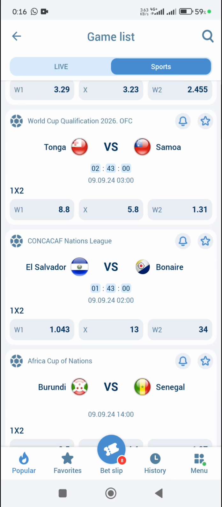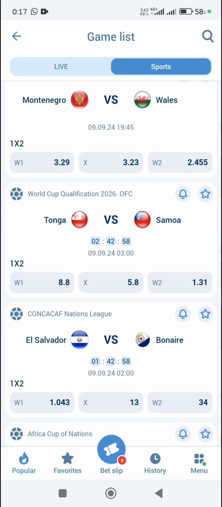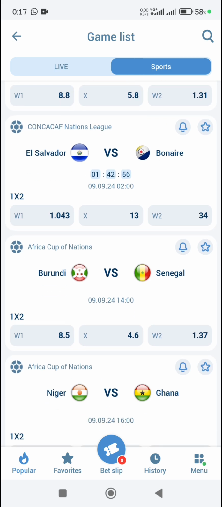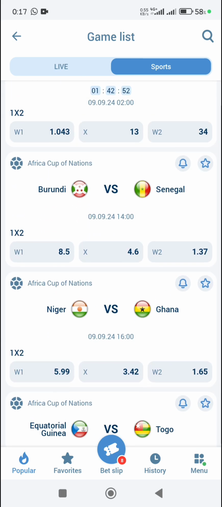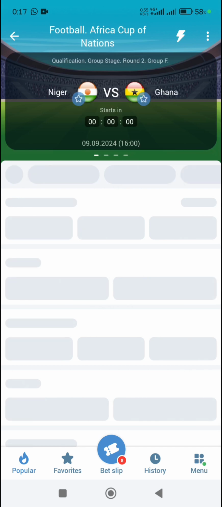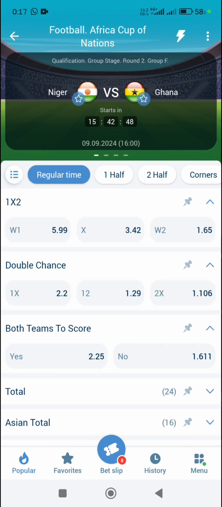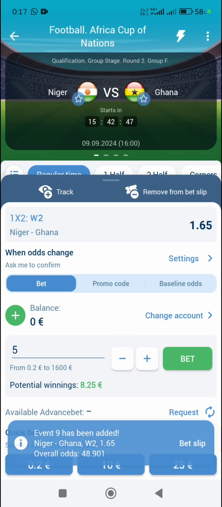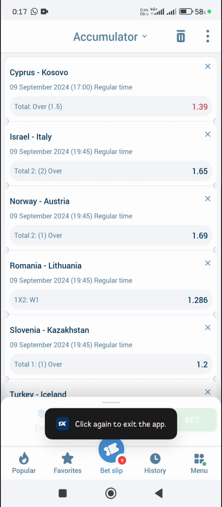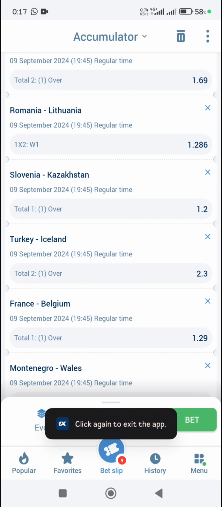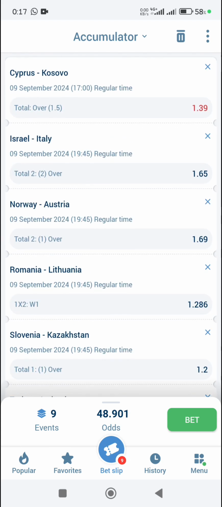Tonga versus Samoa, El Salvador versus Bonaire, no. And we will go to Africa, Burundi versus Senegal now, and we will play Niger versus Ghana. Ghana will win the match. Okay, we'll go to the next slip and we see all the matches. Please win 3 matches in a ticket.